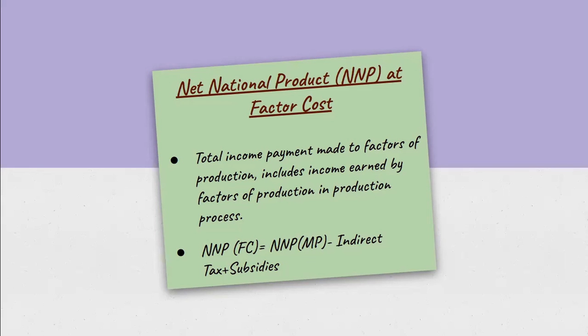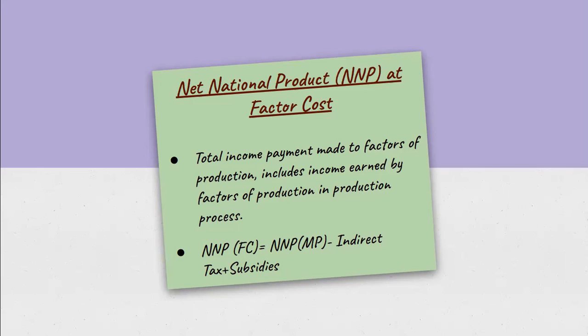Okay, so the cost incurred by the manufacturer to produce that product is included in factor cost, and the final price which we as consumers give to buy that product is calculated at market price. Now, you'll ask the question, where do we include the profit that the manufacturer gains? Because if a manufacturer is selling a product, obviously he'll have some profit also. That profit is included in factor cost. Anything other than indirect taxes and subsidies is included in factor cost only.